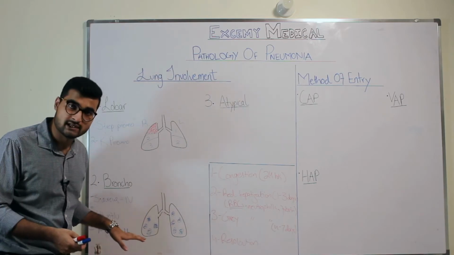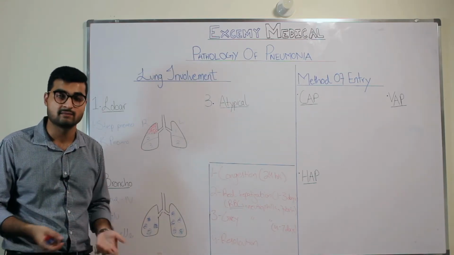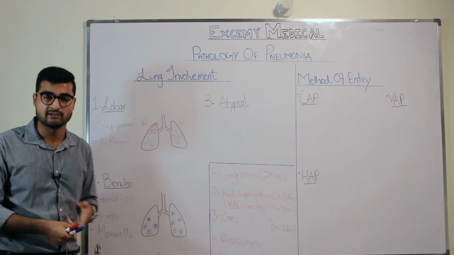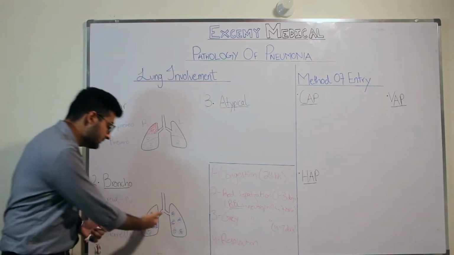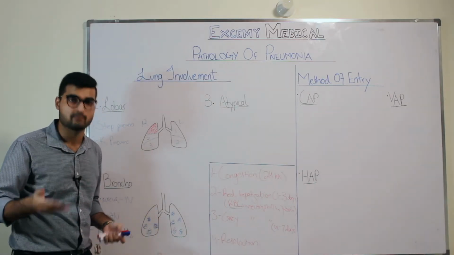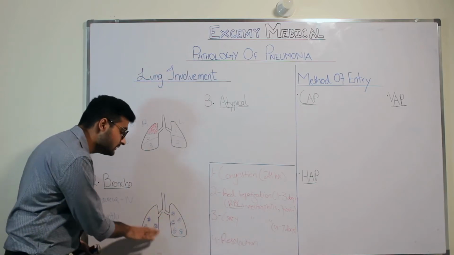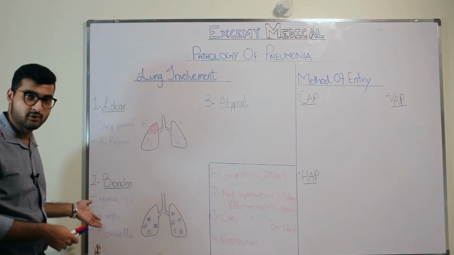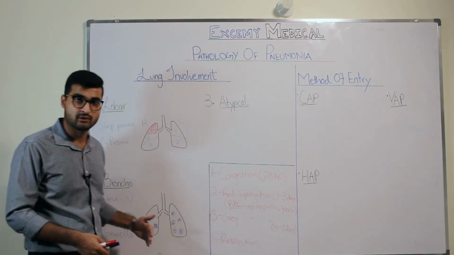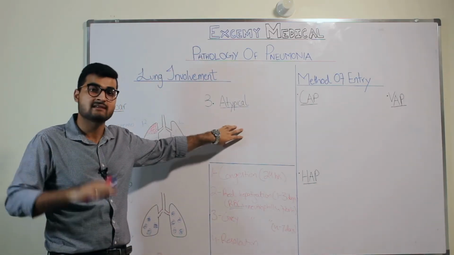Because you will have consolidation, right? And these consolidations are dense masses that are usually made up of neutrophils. You have neutrophils and mucus, and neutrophils are going to settle at the bottom, I mean, due to gravity, which is why instead of upper lobes, you will have an involvement of lower lobes more in bronchopneumonia.